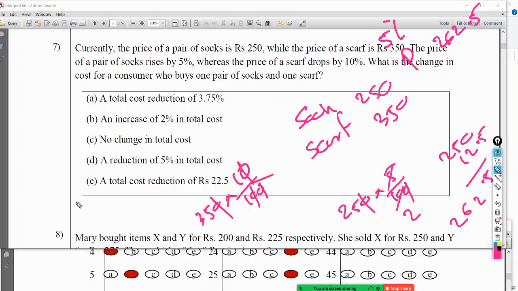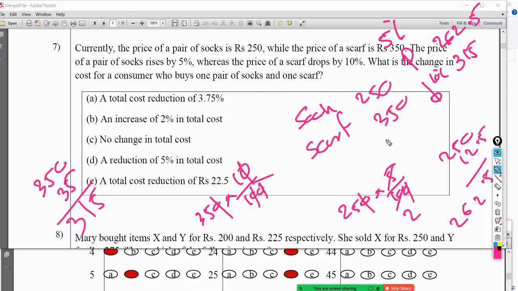So the new price is 350 minus 35, which is 315. Then what is the change in the cost of a customer who buys one pair of socks and one scarf?